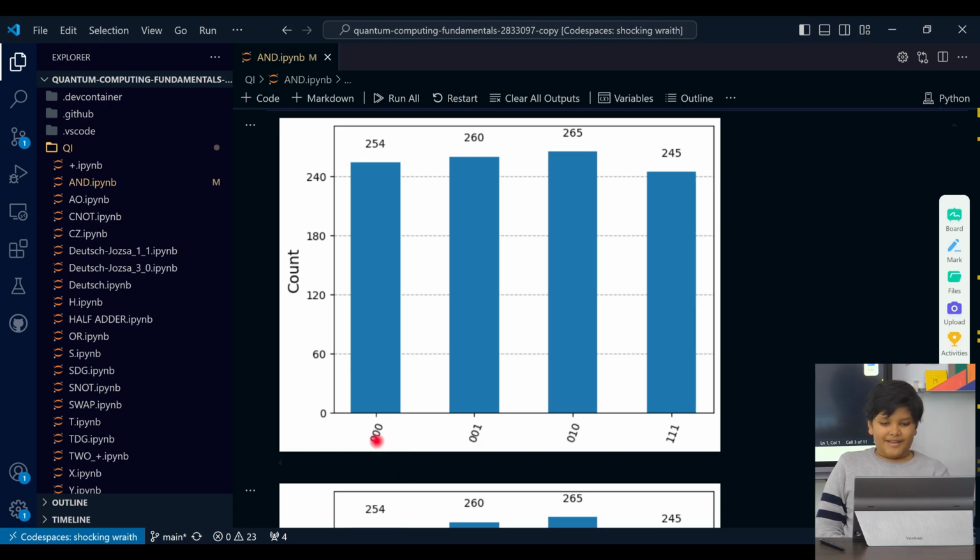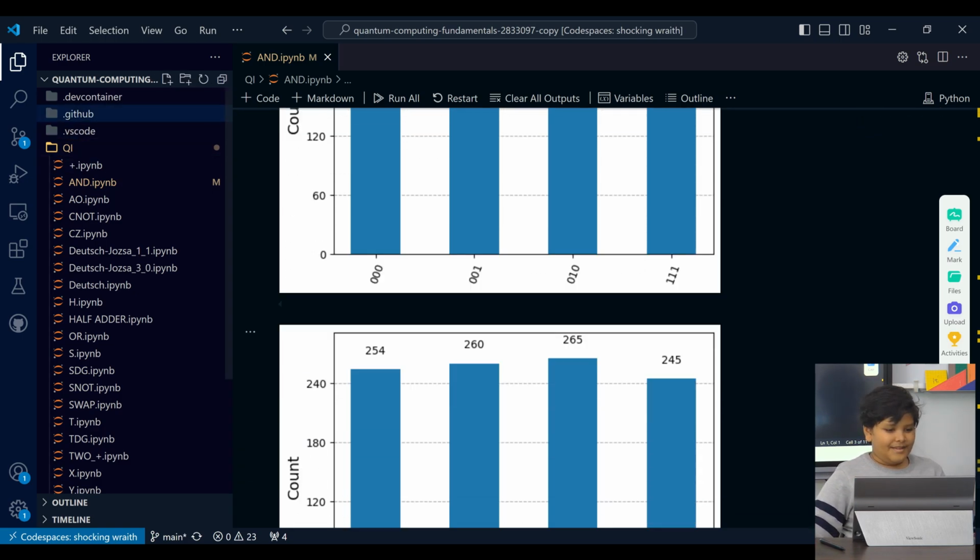If there are two zeros, the output will be 0. If it's 0 1, it'll be 0, 1 0 is 0, and if it's 1 1, then it'll be 1. Just how an AND gate works.